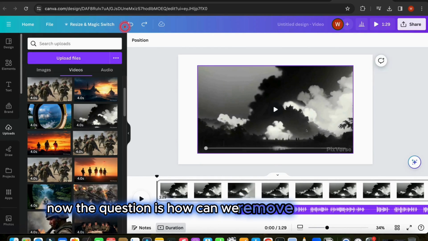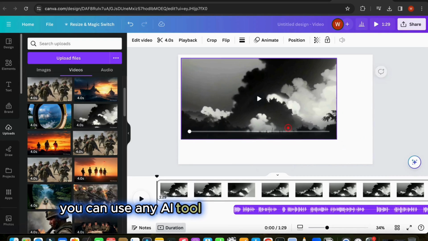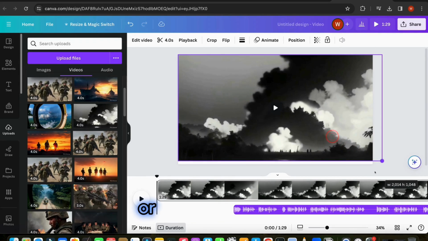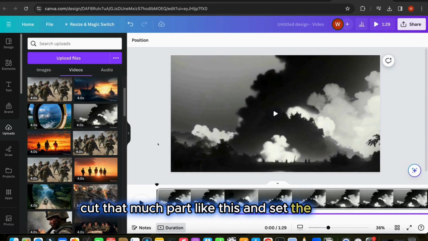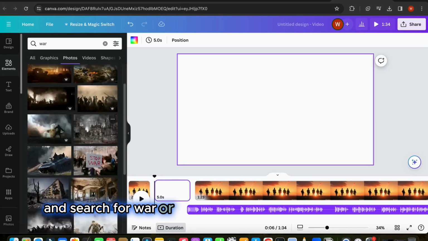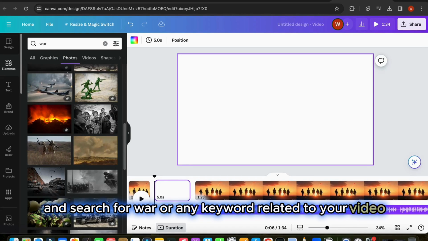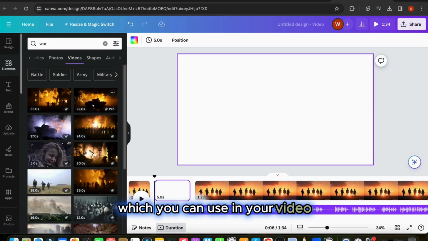Now the question is, how can we remove this watermark? So for this, you can use any AI tool which removes watermarks. Or the easiest way is just cut that much part like this and set the video. After that, go to the elements and search for war or any keyword related to your video. And here you will find many images and videos which you can use in your video.